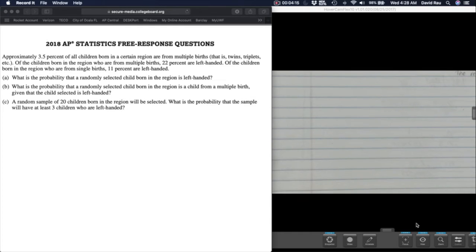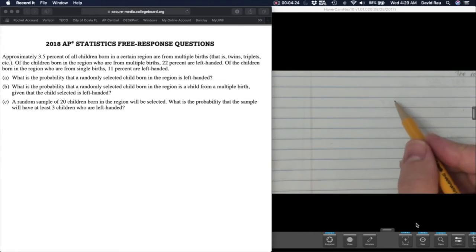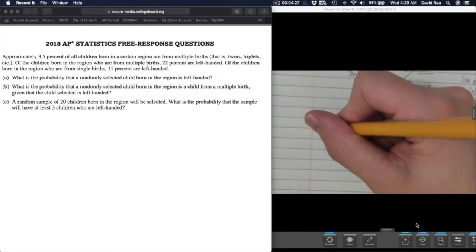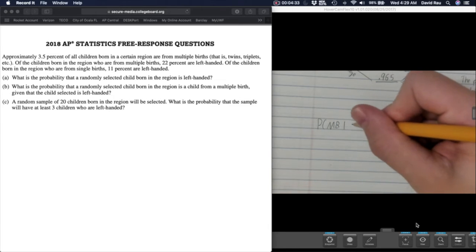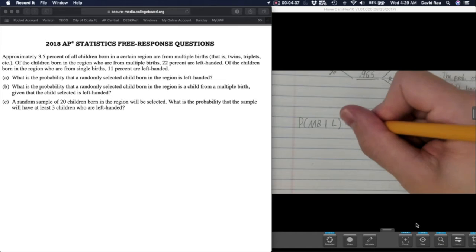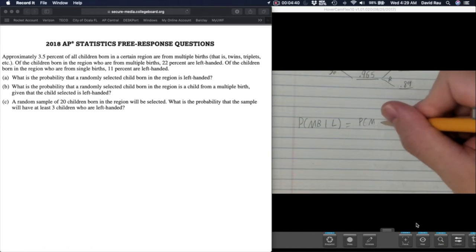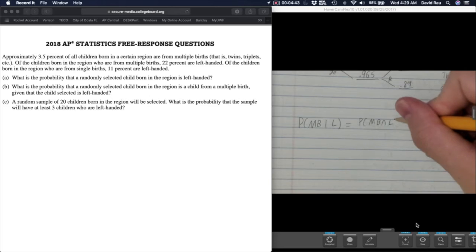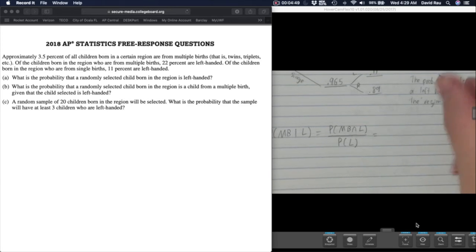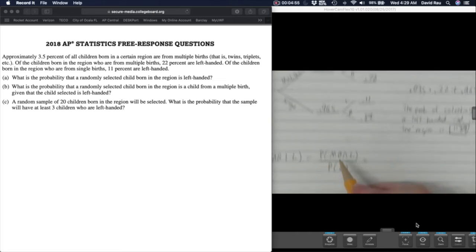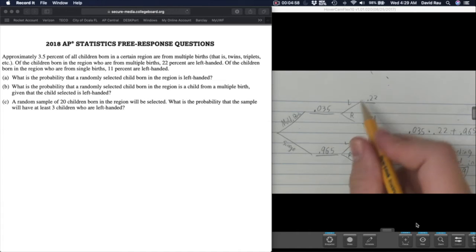Part B, what is the probability that a randomly selected child in the region is from a multiple birth given that they're left-handed? Okay, this is a conditional probability question. So multiple birth given that you're left-handed. The way you find conditional probability is you find the probability of the and, multiple birth and left-handed, divided by the given, which is the probability of left-handed. Here's the big secret of this problem. You just found this answer in part 1. So all we have to do now is say, what's the probability of multiple birth and left-handed? Well, that's just these two multiplied.